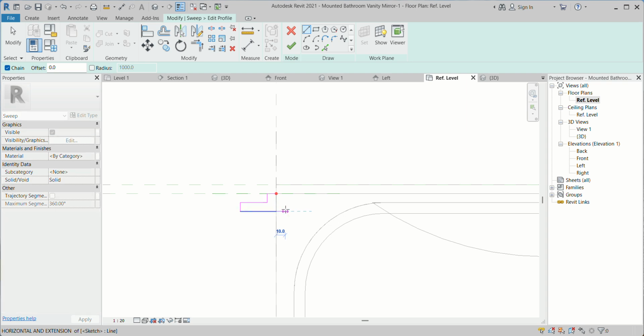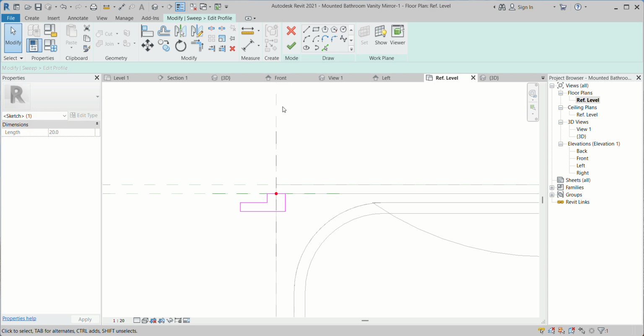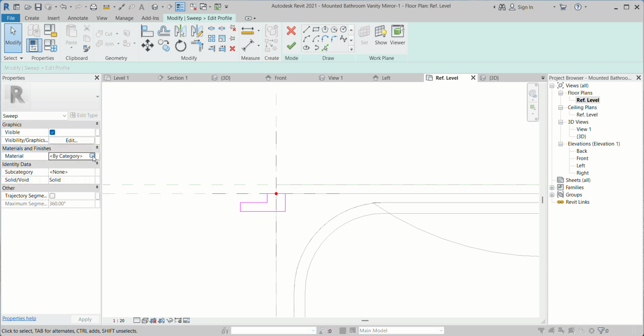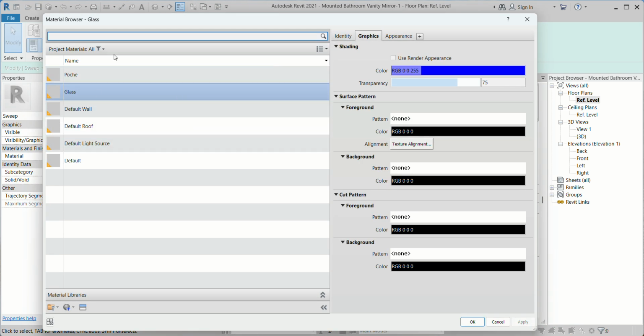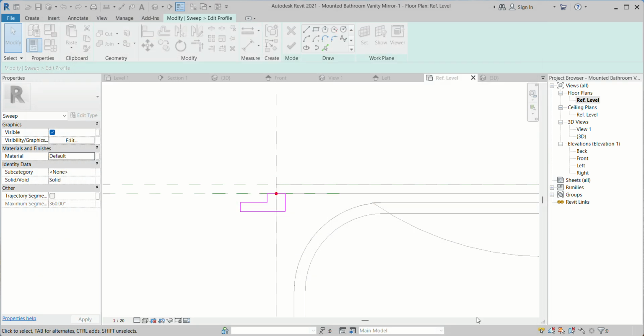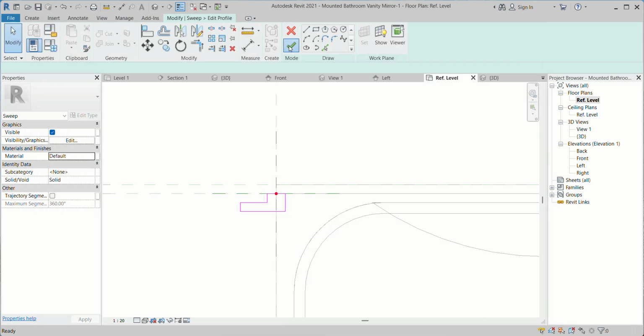This is the profile I created, but here I can go for the metal. So I just keep the default. Finally I can change this one, no problem.